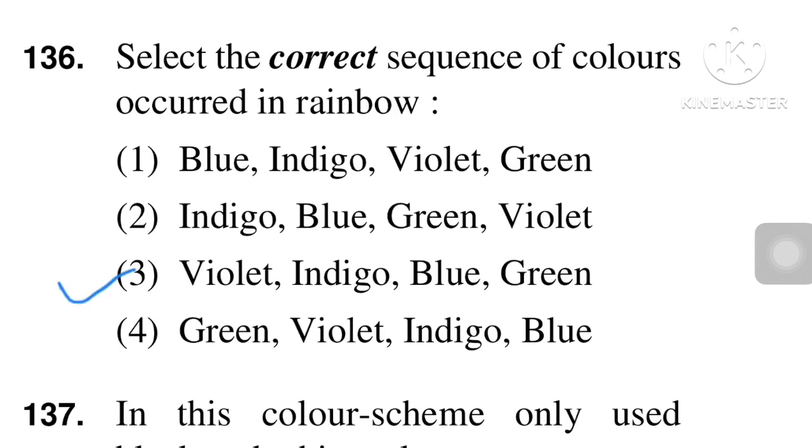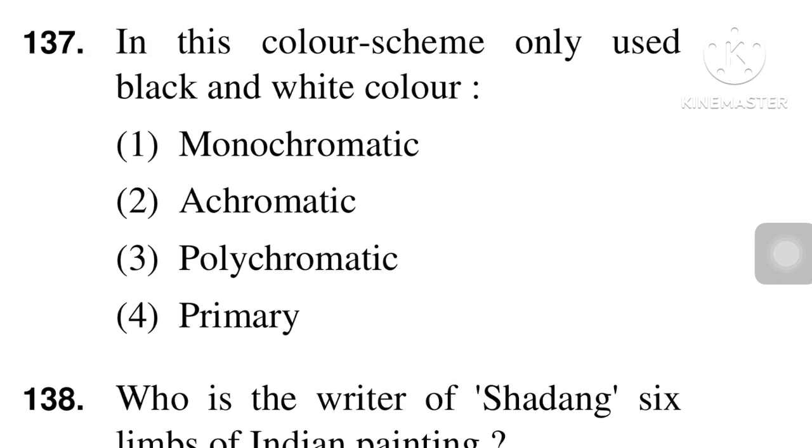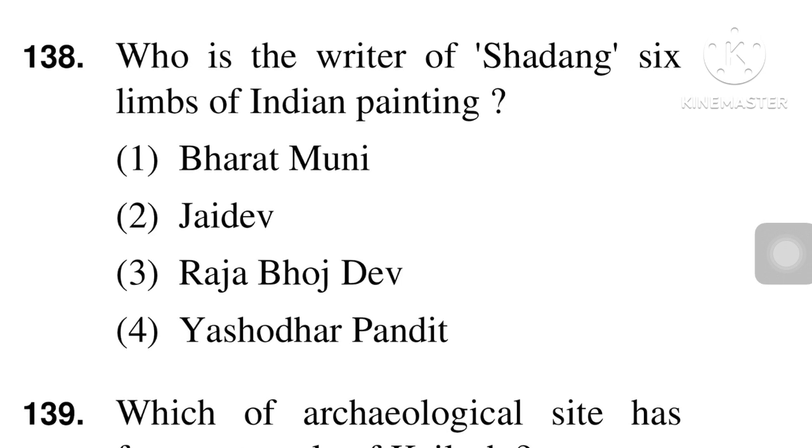Violet, indigo, blue and green is the correct series of colors. In this color scheme only black and white are used. Achromatic. Option number 2 is the right answer. Next question is, who is the writer of Shadang, Six Limbs of Indian Painting? Yashodhar Pandit is the right answer.